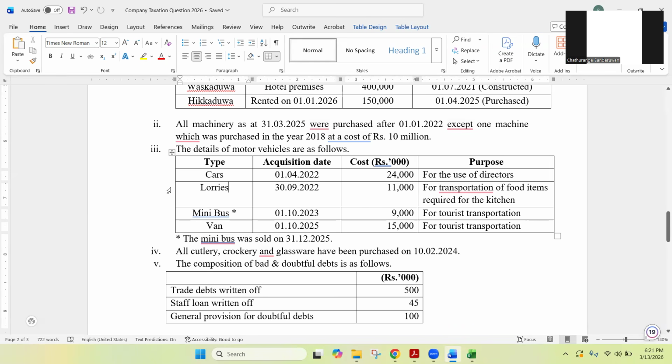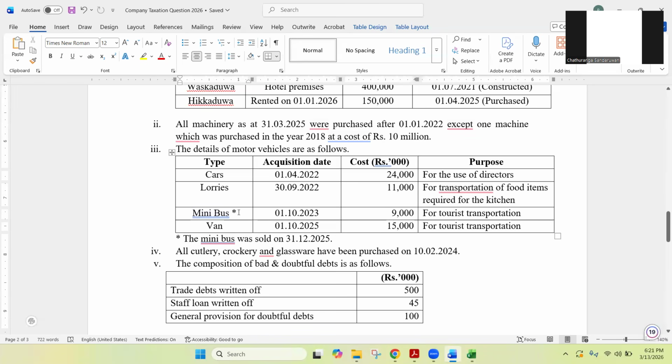And then lorries. Lorries you have purchased on 30th September 2022 and the cost is 11,000 rupees. And the purpose is for transportation of food items required for the kitchen. Basically, this is used for the business purposes, isn't it? Hotel purposes, normal day-to-day operations, they have used these lorries.